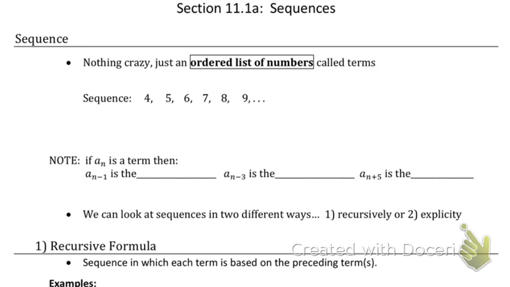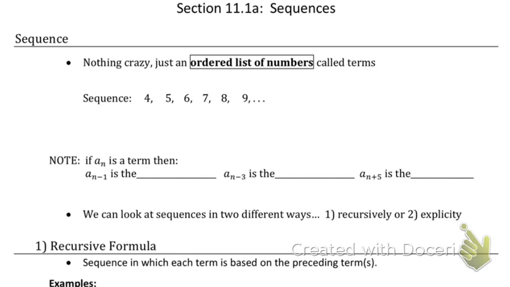So finite has a start and an end point. Infinite can either go on infinitely that way, it could go infinitely that way, or it could go infinitely in both directions. So I could put an ellipsis here and say I don't even know where it starts. I just know this little section, I don't know where it ends. Okay? So infinite goes on forever in either direction or both. A finite has a starting point and an end point.